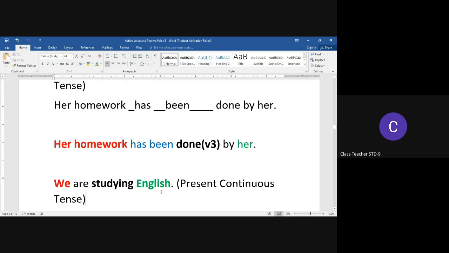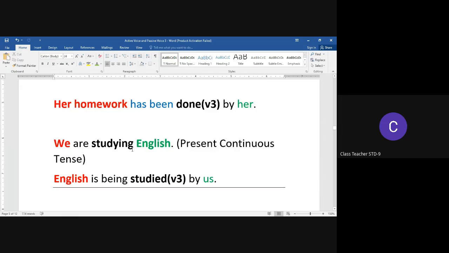We are studying English. The sentence is in present continuous tense. So I would request everyone to try and answer the question in the comment section. What would be the passive voice of this sentence? Let's see if you have done it correct. English is being studied by us.